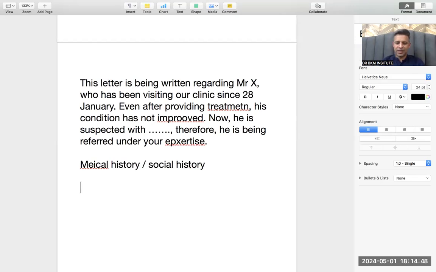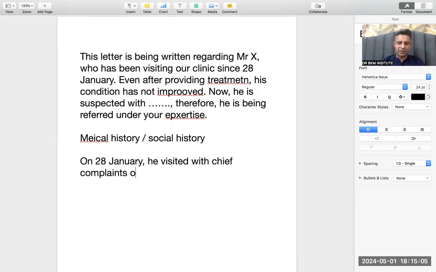Third paragraph, you will write about the first date. On 28 January, he visited with chief complaints of. Now I'm telling you grammar as well. This grammar will be the same as what happens during hospitalization. On 28 January, he visited with chief complaints of A, B, and C. You will write the chief complaints.